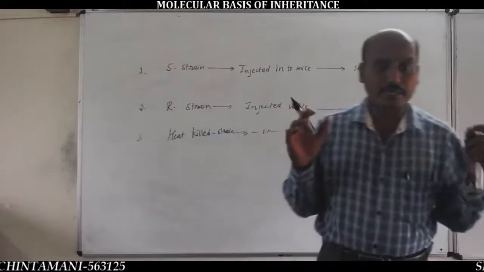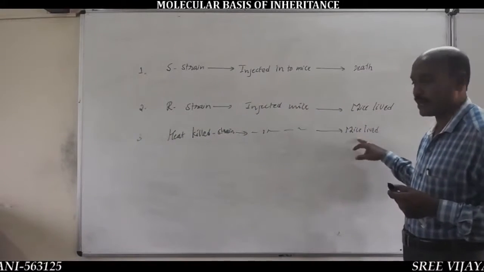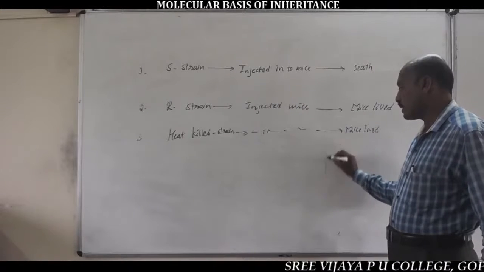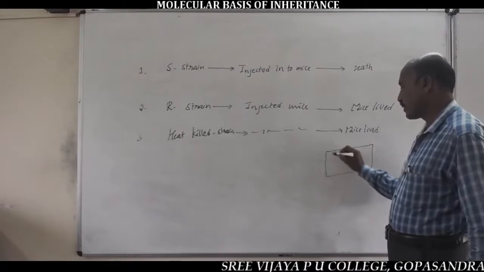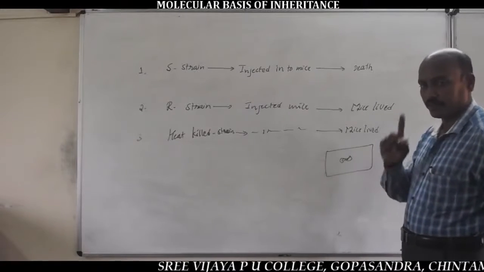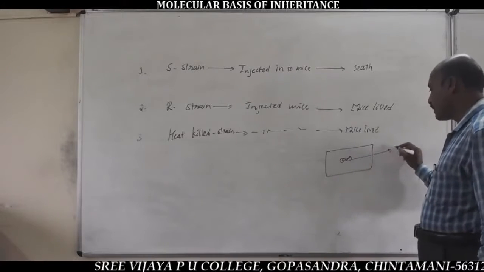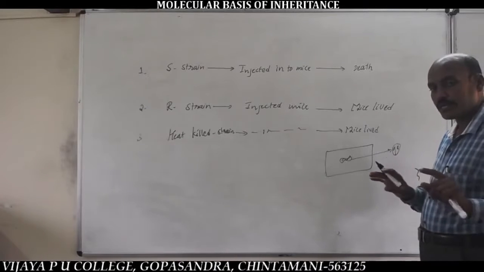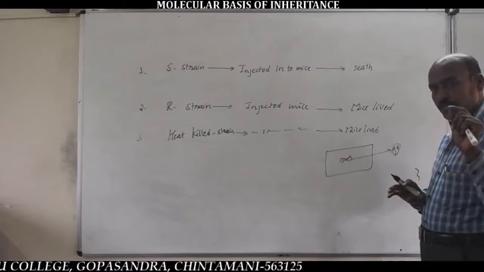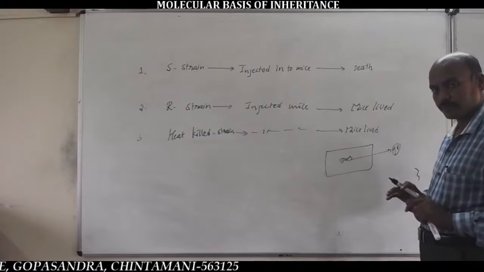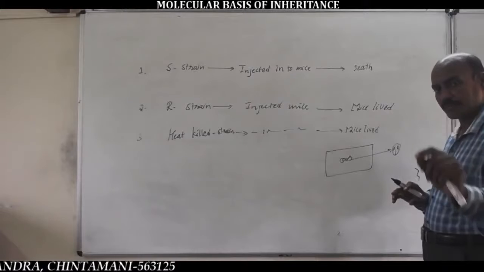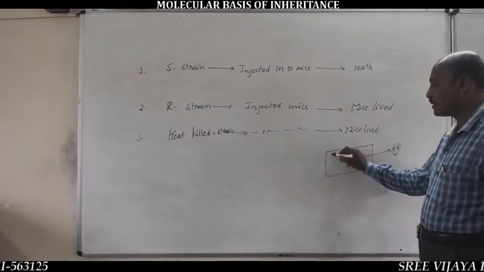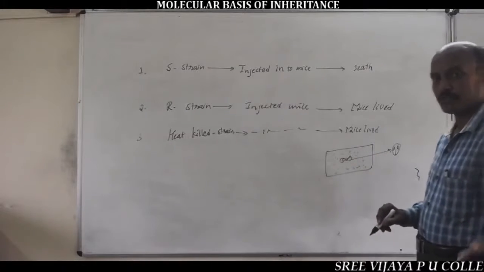This is because in the heat killed S-strain bacteria, very important, the genetic material is as it is. No denaturing, no degeneration, no destroying of genetic material, but the cytoplasmic contents and other parts of the bacteria lead to death.